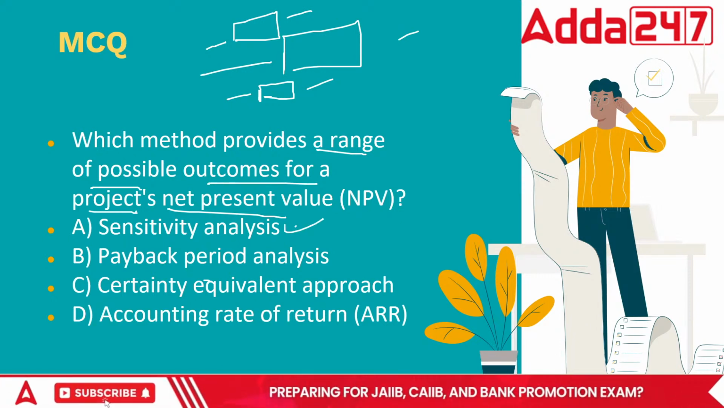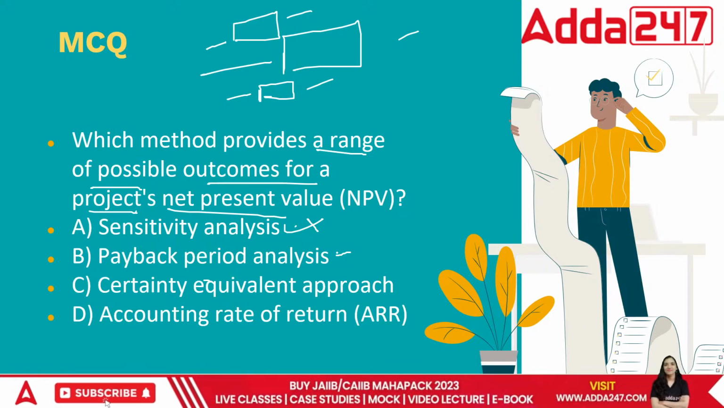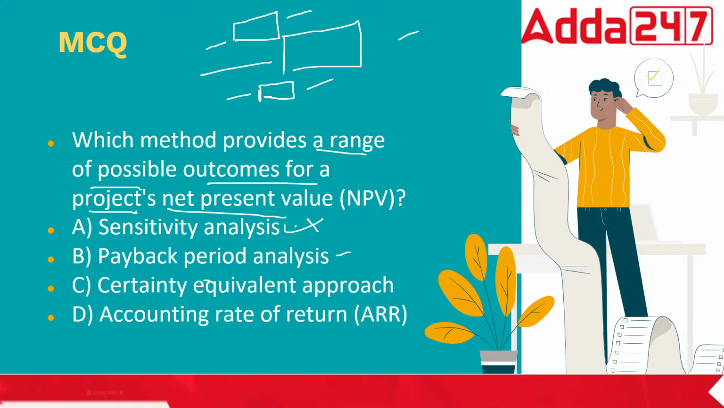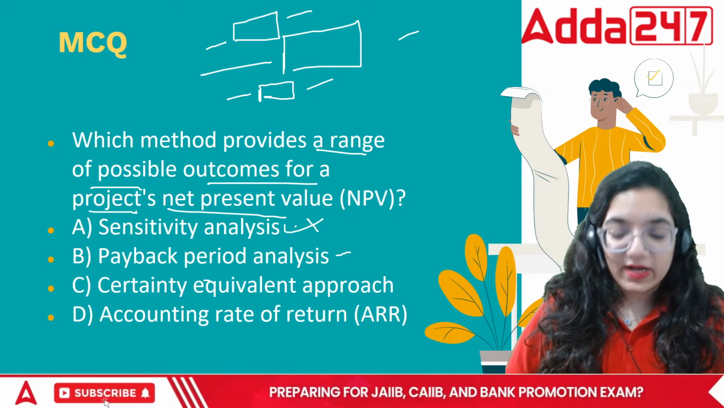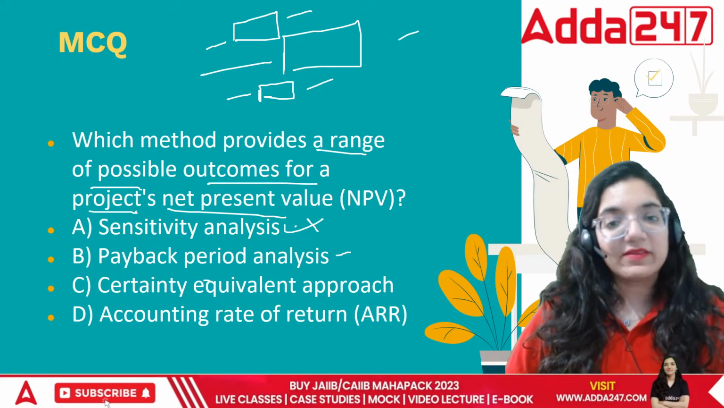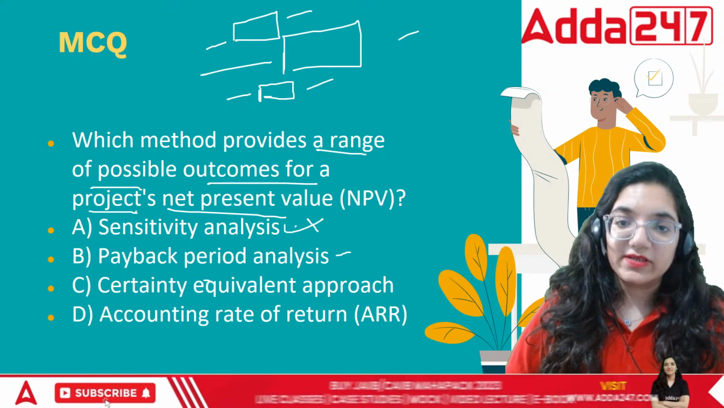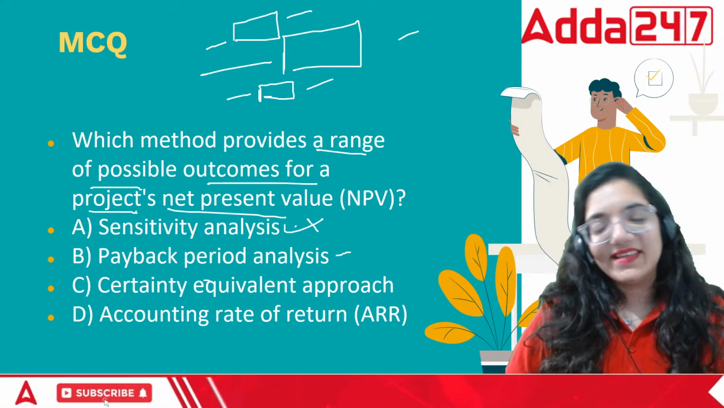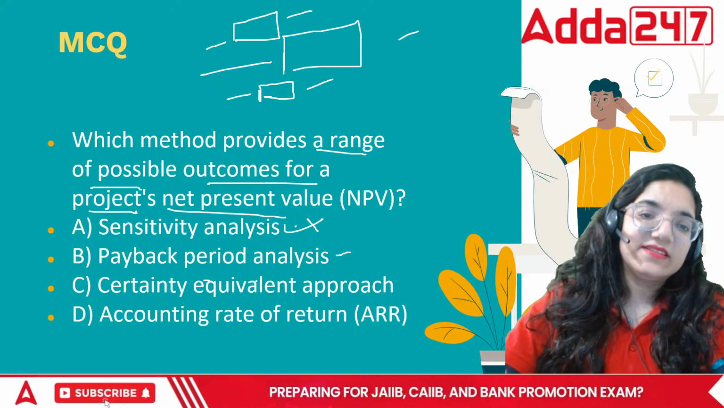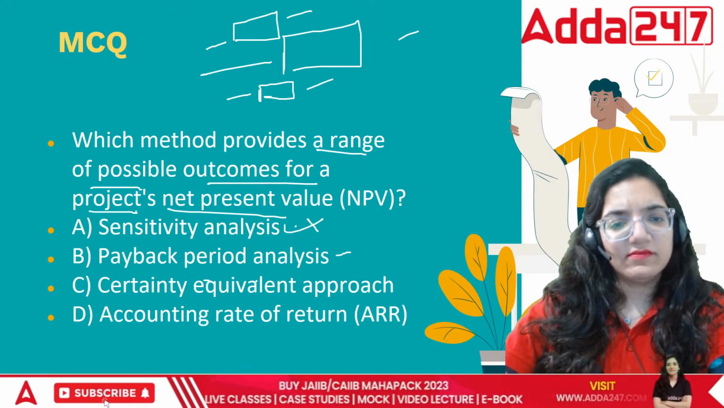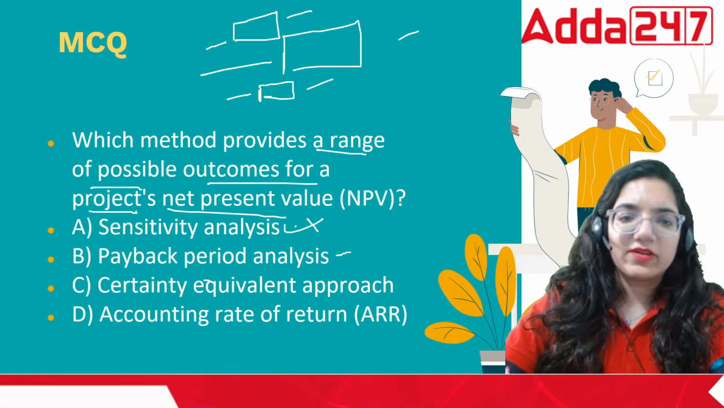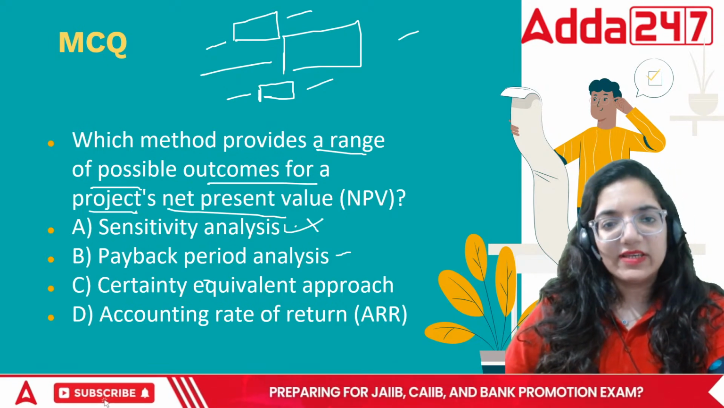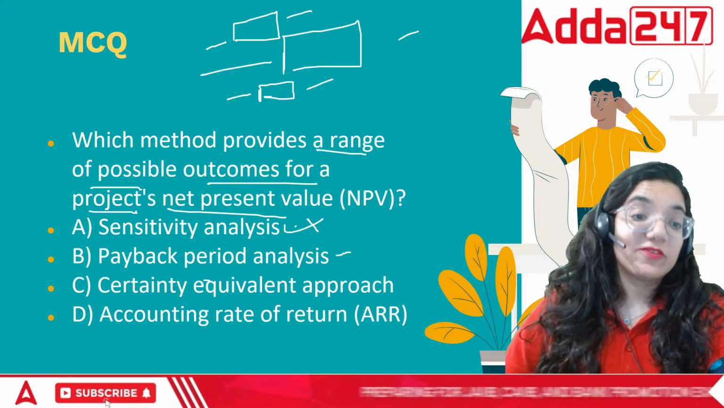Did we do it in sensitivity? No. Payback period is a part of capital budgeting methodologies. Then the certainty equivalent approach is for different things. Accounting rate of return is another traditional method of capital budgeting. So in this case, the correct answer is going to be sensitivity. Possible outcomes, this is sensitivity only.